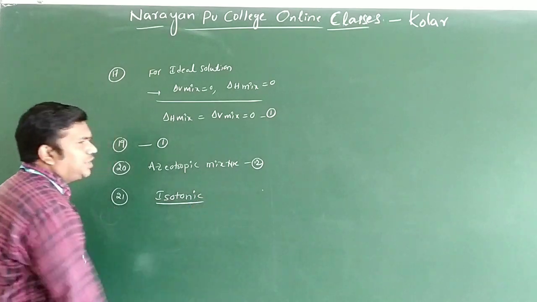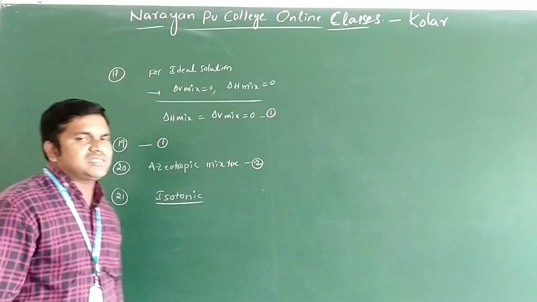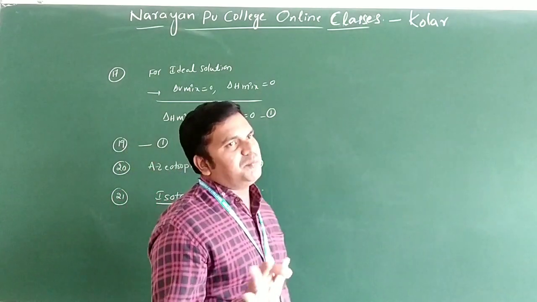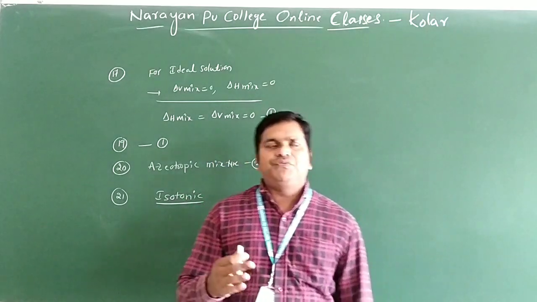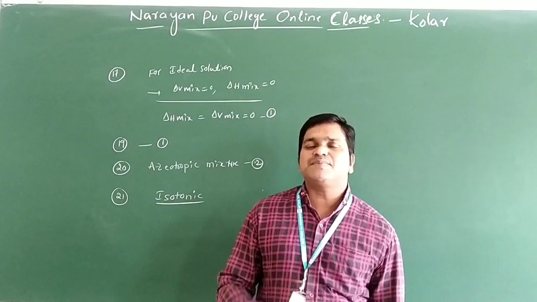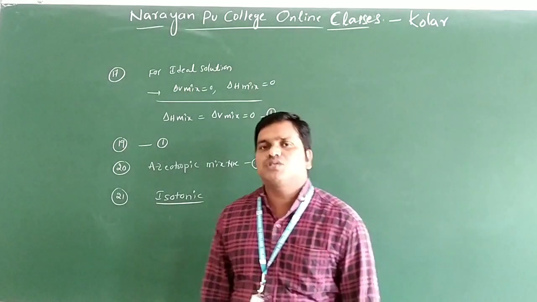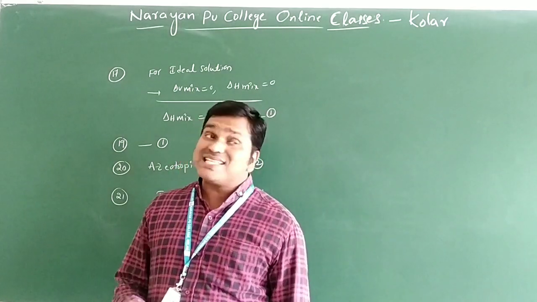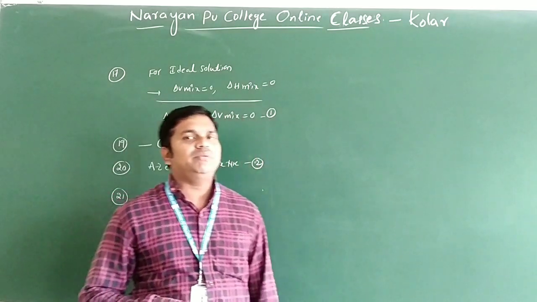What is an isotonic solution? Two different solutions having the same osmotic pressure. You know already, if you place blood cells in 0.9% mass by volume NaCl solution, that is called an isotonic solution.